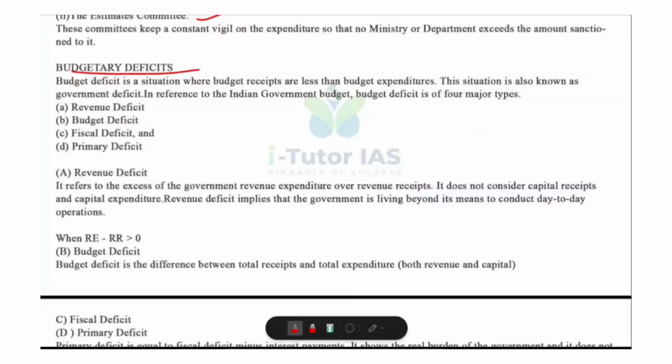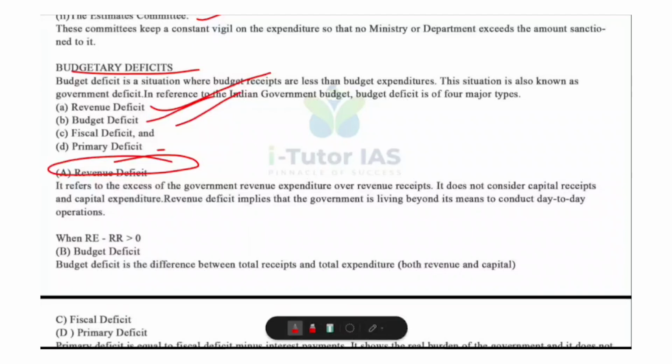A budgetary deficit occurs when the government's total expenditure exceeds its total receipt. In the Indian context, budget deficit is classified into four major types: revenue deficit, budget deficit, fiscal deficit and also primary deficit. So what is called revenue deficit? Revenue deficit refers to excess of revenue expenditure over revenue receipt.